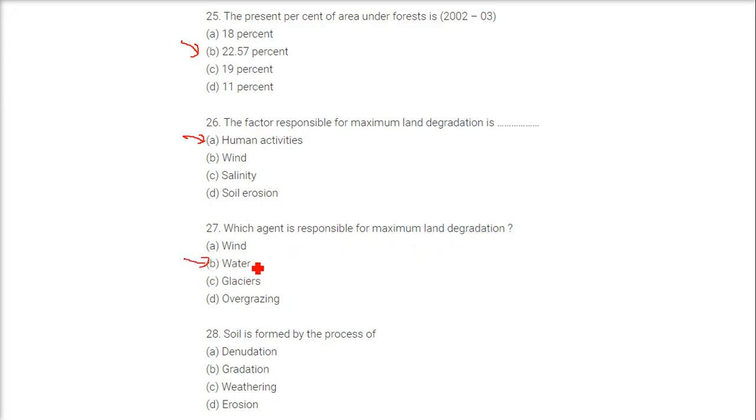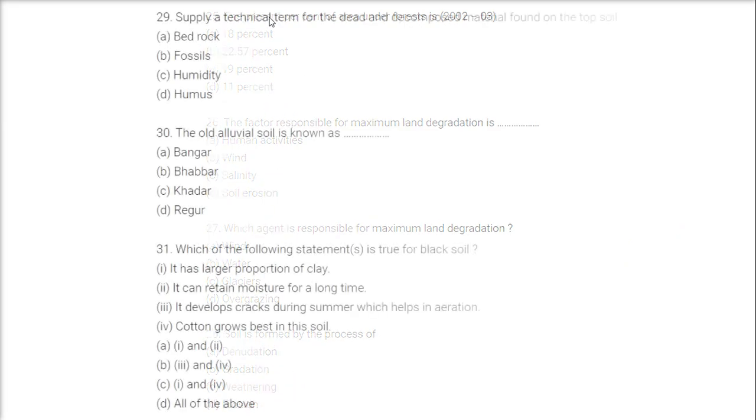The answer is water. Water is the most, because wherever water goes, it has speed and it has the ability to attract the soil, and then it takes the soil with itself. That is soil erosion it causes. Soil is formed by the process of, and the answer is C, weathering. Actually, weathering, erosion, all these are one or the other factors, but the most significant one is weathering.